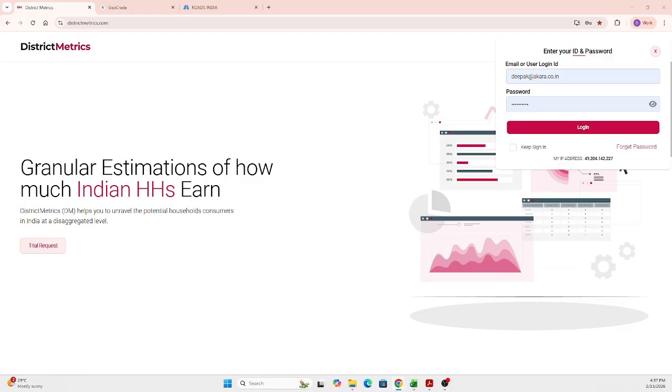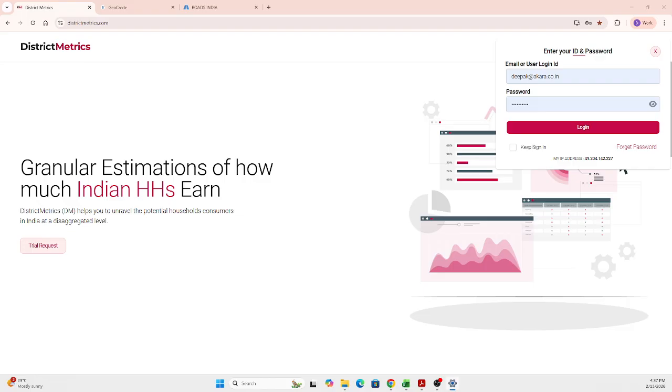Which district has more of agriculture? Which district has more services? So all of that is available as an index of economic activity. Also FDI investments happening in districts, and vehicles getting registered at the district level. So there is lots of district level data to be able to understand this.